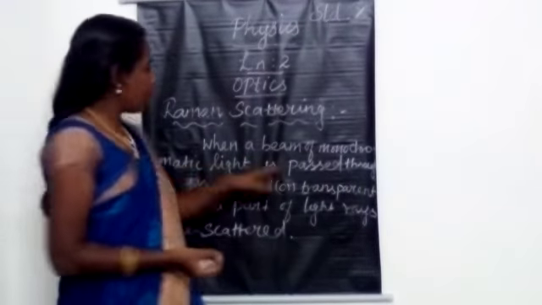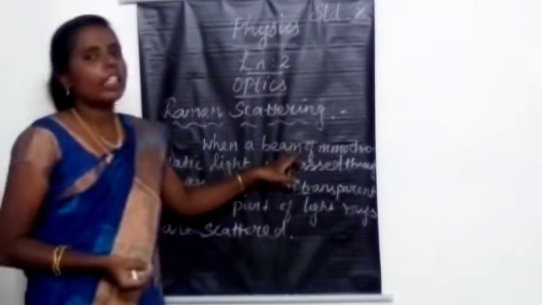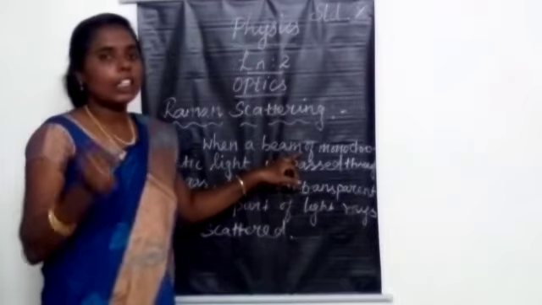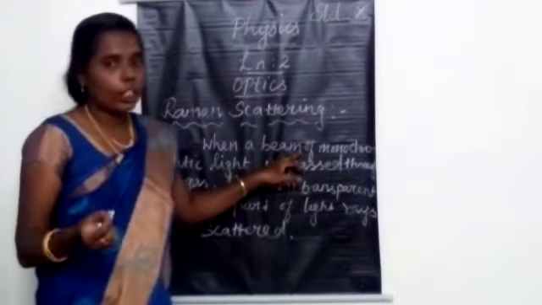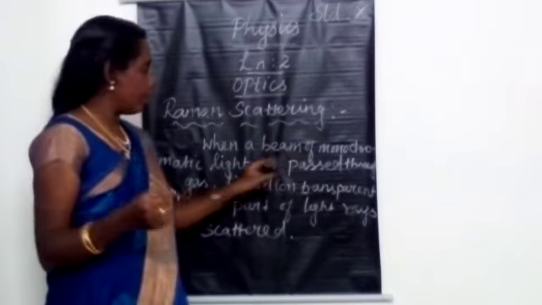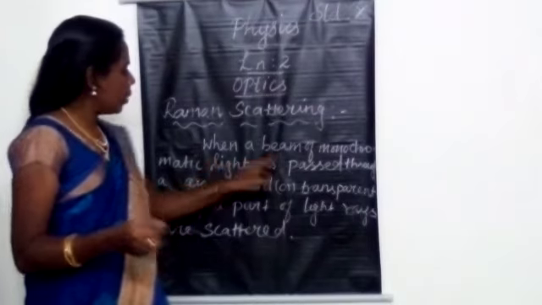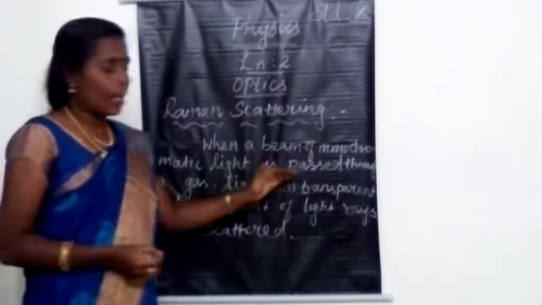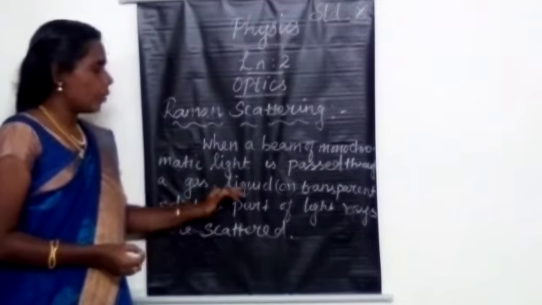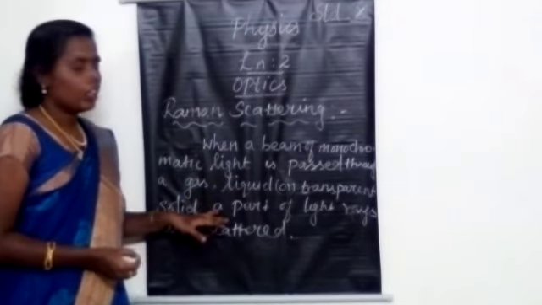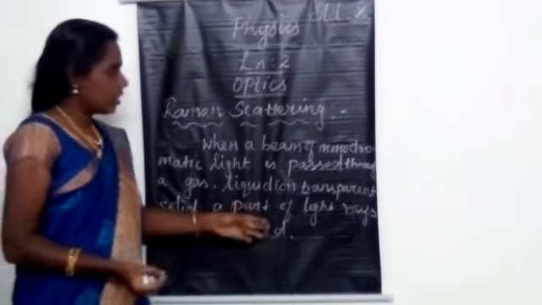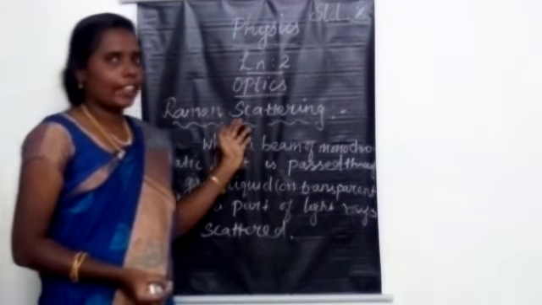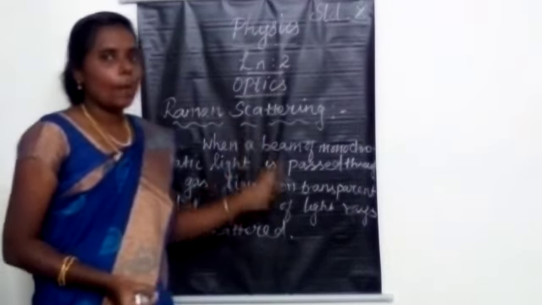See here, monochromatic. What do you mean by monochromatic? The light rays will have a single wavelength, a single frequency. That is called a monochromatic beam of light. When a beam of monochromatic light is passed through a gas, liquid or transparent solid, the path of the light rays is scattered. That is called Raman scattering.